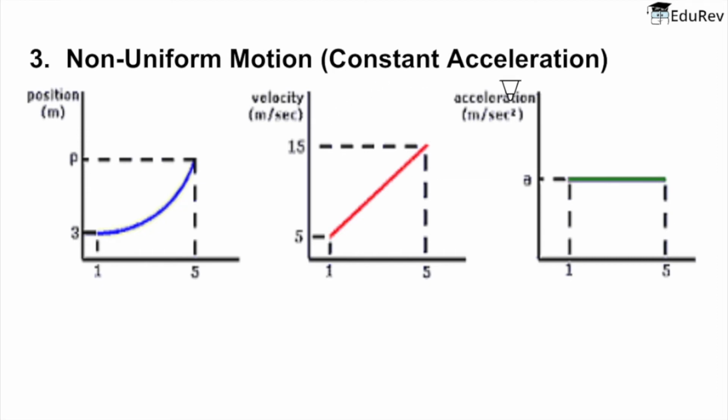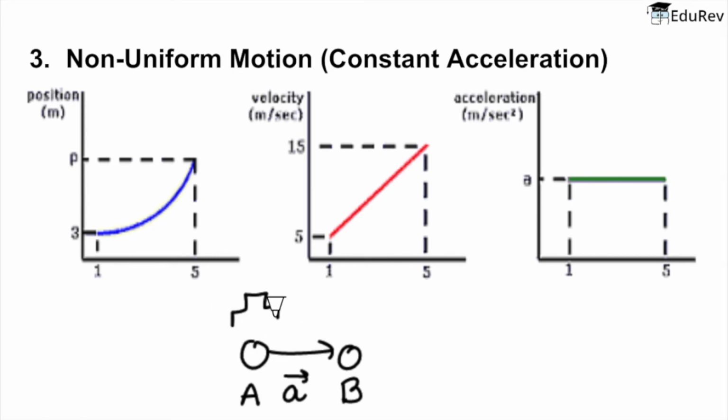First we will study constant acceleration motion. If you have a body which is at point A and it speeds up to reach point B with an acceleration A, then this represents accelerated motion with a constant acceleration A. So say this is a car and you hit the accelerator. What do you think will happen? Yes, the velocity of the car will increase.